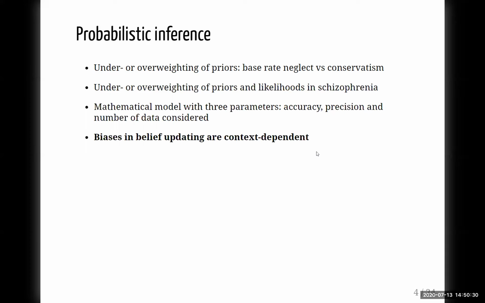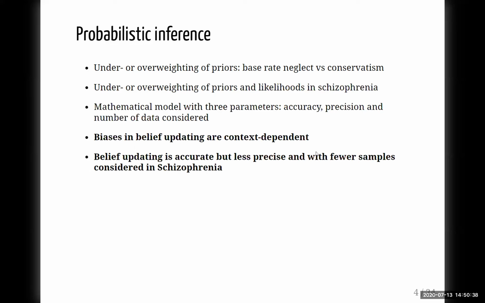We will show that biases in belief updating, the systematic deviations from the true posterior probability estimate, depend on task features, and that patients with a diagnosis of schizophrenia have accurate posterior probability estimates, but those are based on fewer samples and often are less precise.